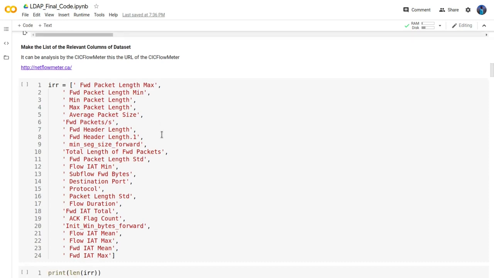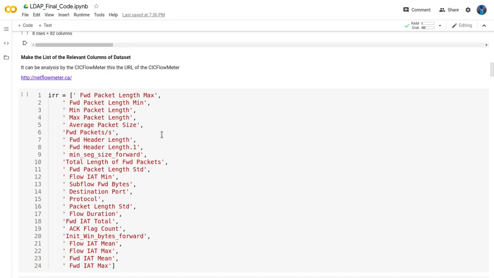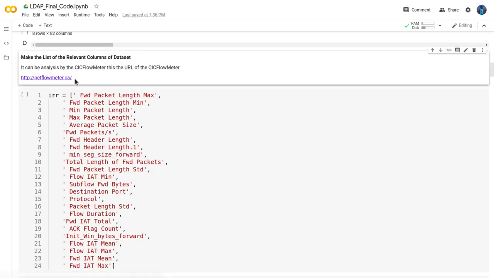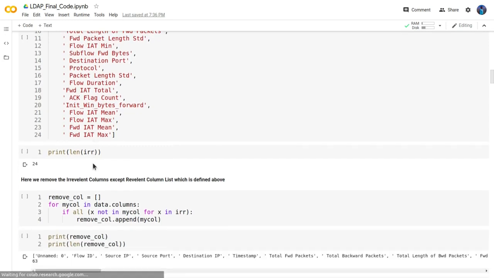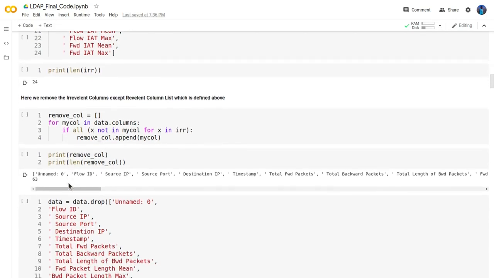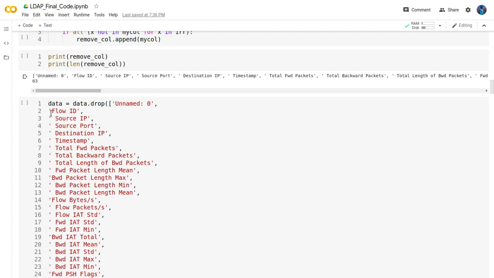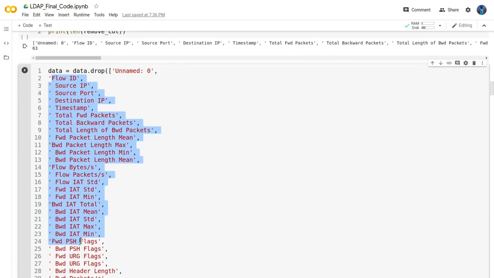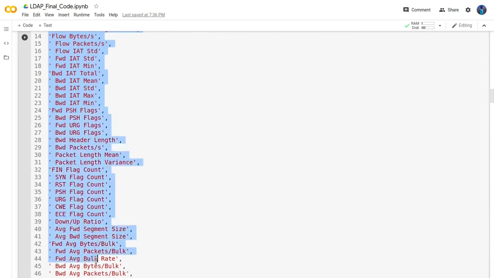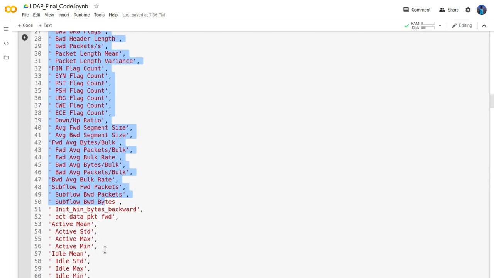This software is designed in Java and is available on their website, for which I have to give the URL. These are the relevant columns, and their length is 24. Now I will remove the irrelevant columns from our dataset, which we will drop. This is called the data cleaning process.